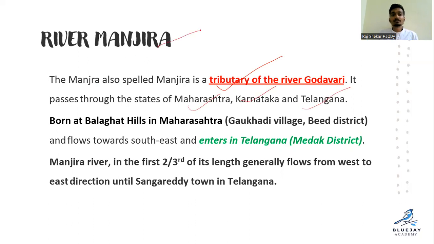And Manjira supplies water to the Telangana region, to Rangareddy, Sangareddy, Medak regions, even including Hyderabad, most of the areas use this water, right? And it is born at the Balaghat hills in Maharashtra, right? It flows towards the southeast and enters Telangana in Medak district.